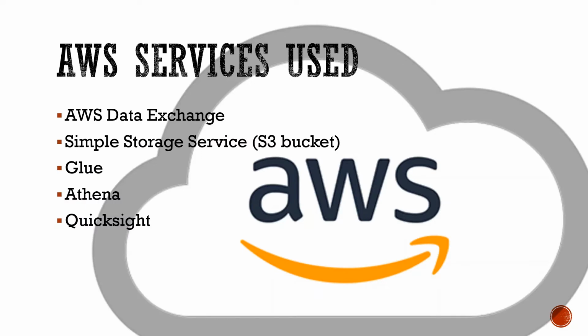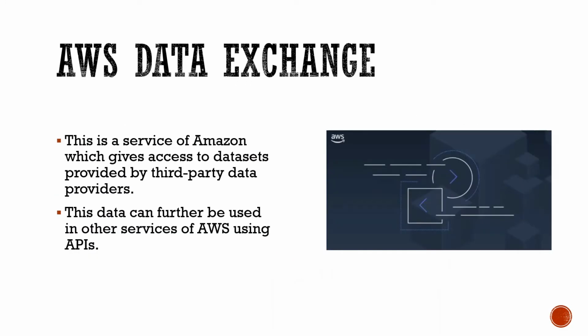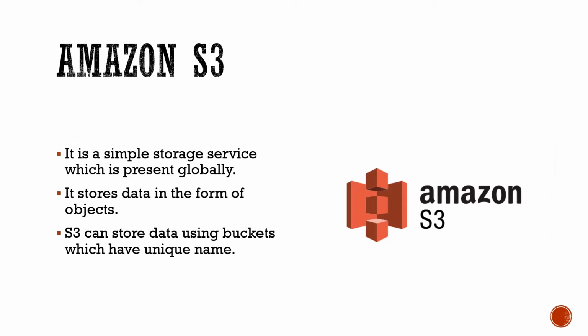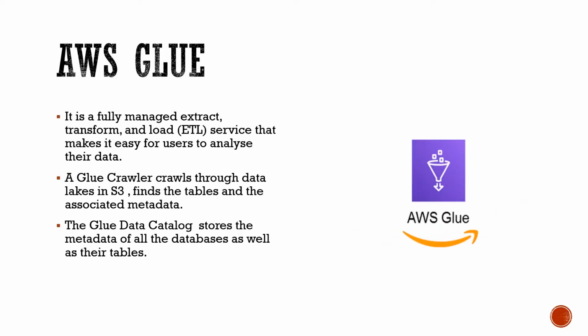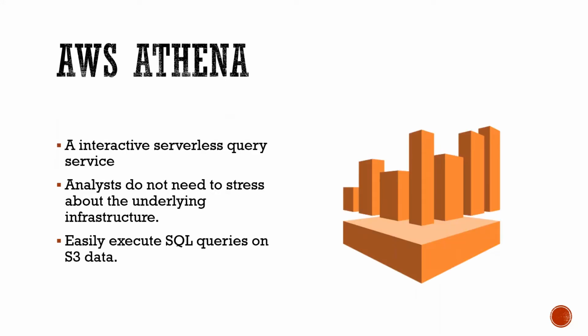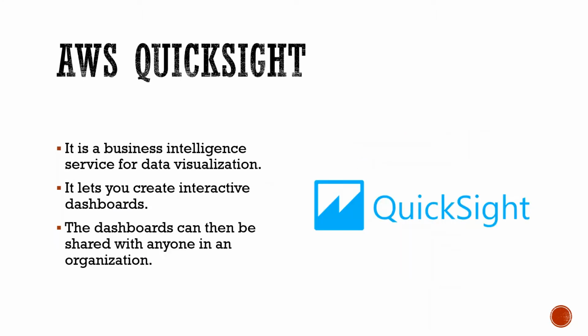Coming on to the AWS services used, we have used the AWS Data Exchange to get access to the dataset that is being used, Amazon S3 to store our dataset, AWS Glue Crawler to crawl through the dataset and access the metadata, AWS Athena to know more about our dataset through SQL and connect it to the BI tool, AWS Quicksight for data cleaning and visualization purposes.